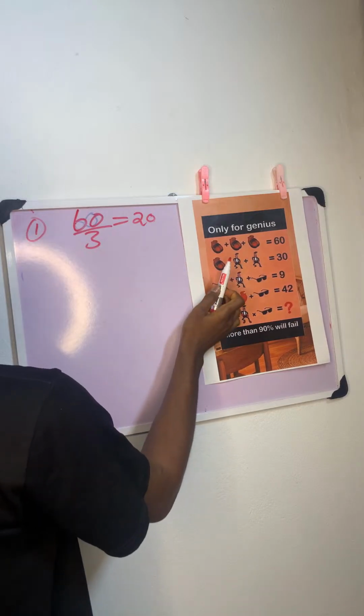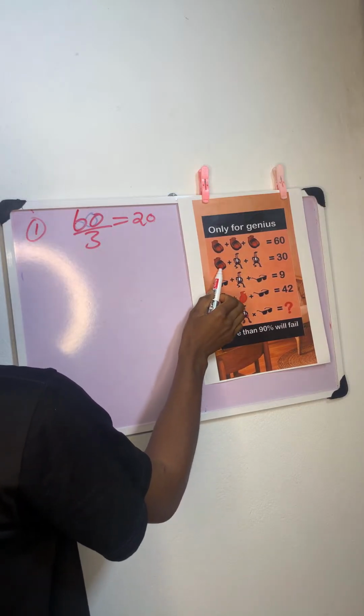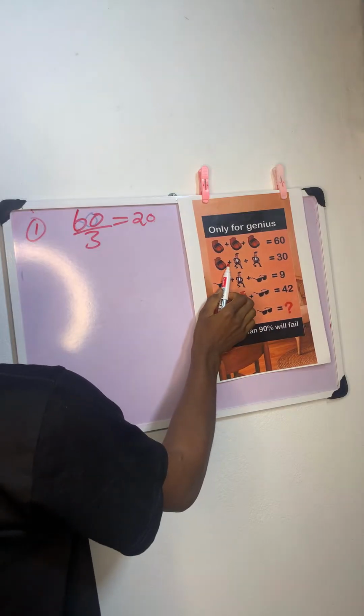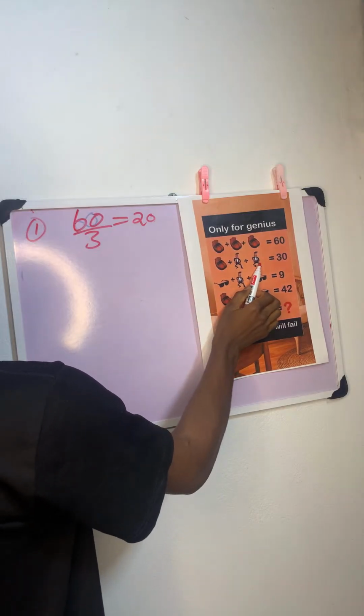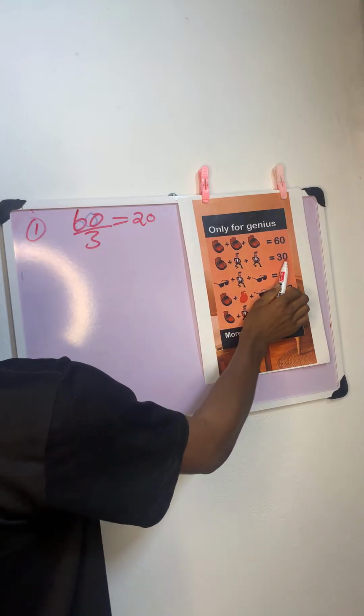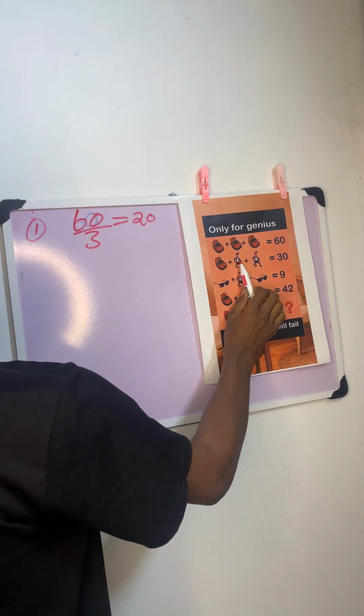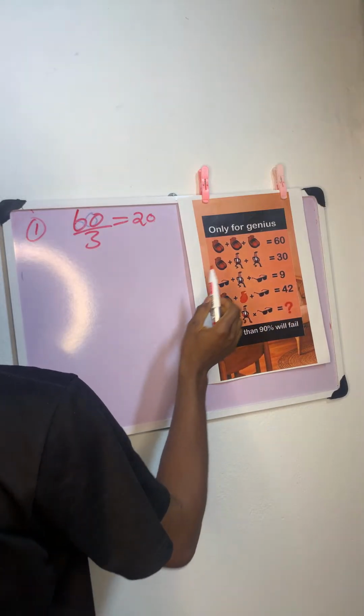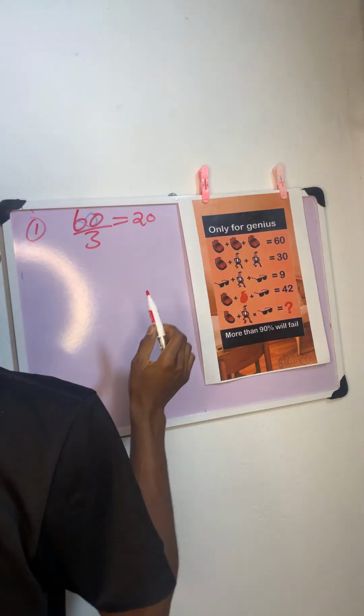Come to the second line. We already know that the pair of shoes is 20, and this pair of shoes plus this guy gives us 30. Minus 20 from 30 leaves 10. That means each of this guy is 5. All right, so we have found the value of this guy to be 5.